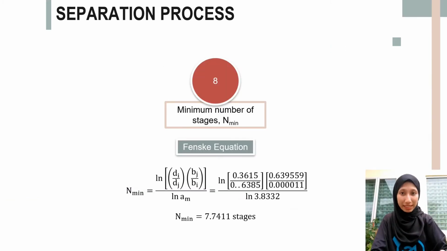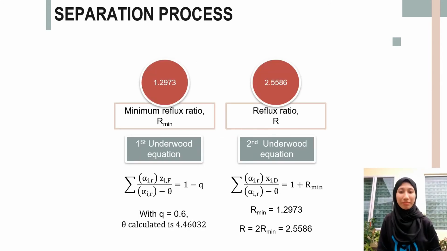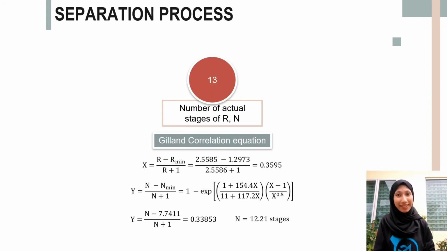By using the Fenske equation, the minimum number of stages is calculated to be 8 stages. By using the first Underwood equation with q equals to 0.6, theta calculated is 4.46032. And by using the second Underwood equation, we get R min equals to 1.2973. And because of reflux ratio R equals to 2 R min, we get 2.5586 for the reflux ratio. By using the Gilliland correlation equation, the number of actual stages is 13 stages.